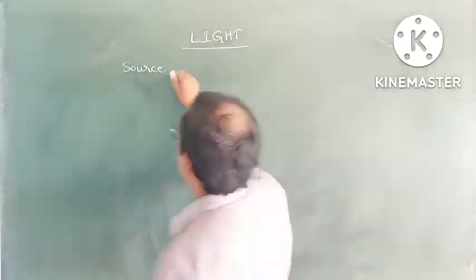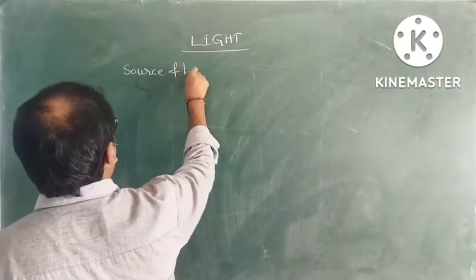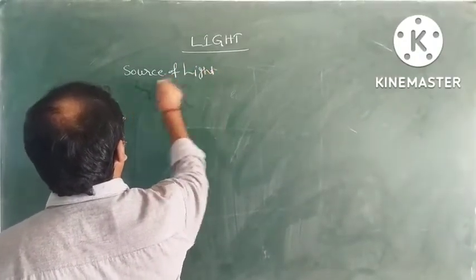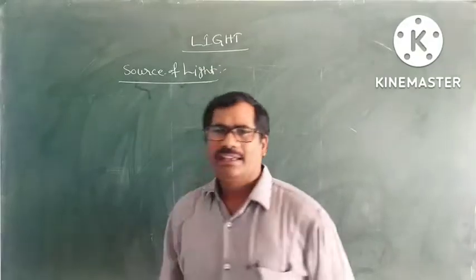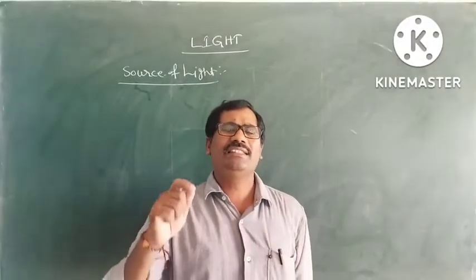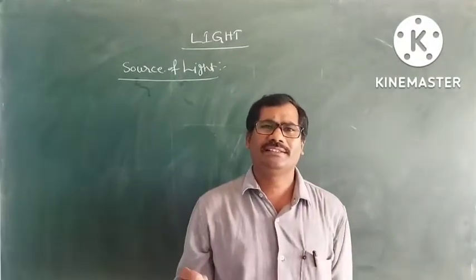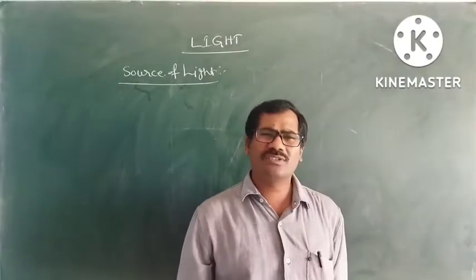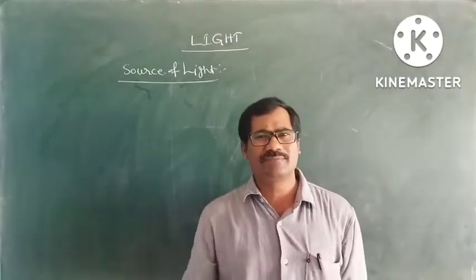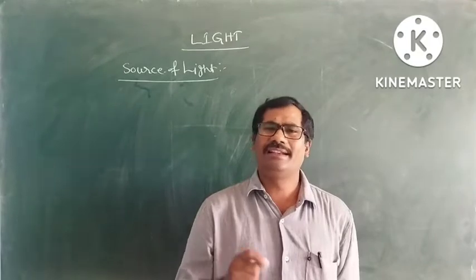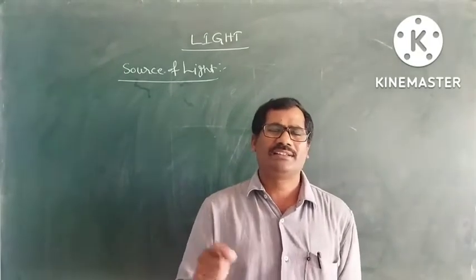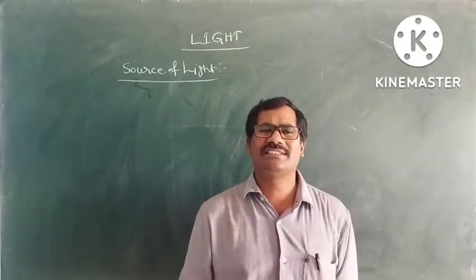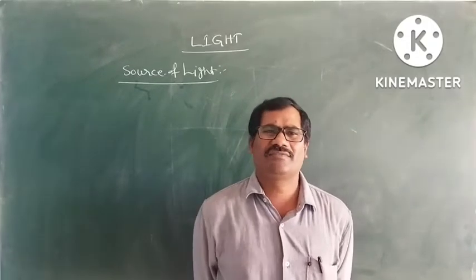What are the sources of light? The Sun is the main source of light for mankind. Other sources are a lighted electric bulb, a lighted candle, and a lighted kerosene lamp. These are all sources of light.